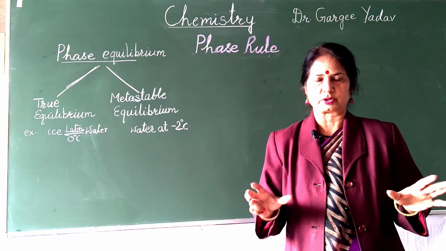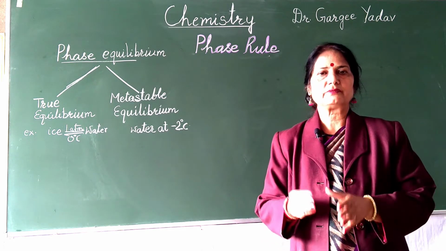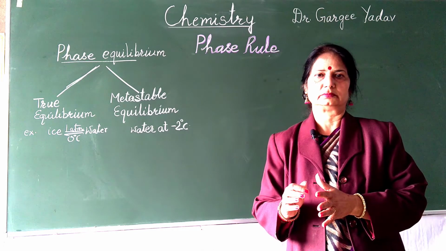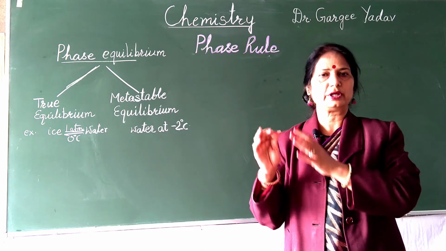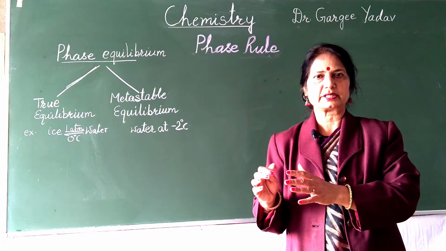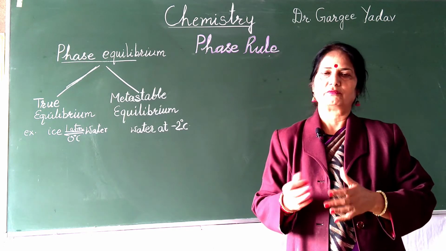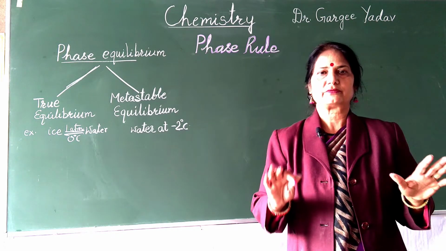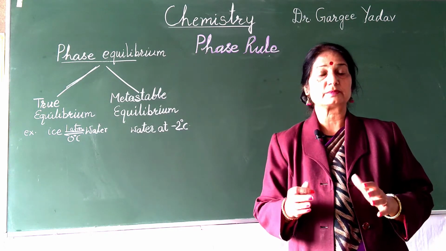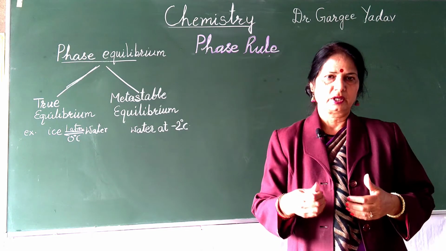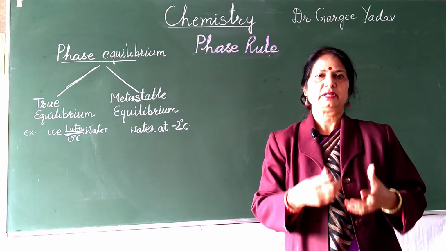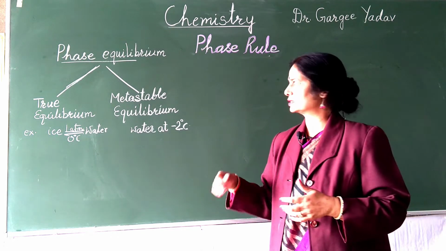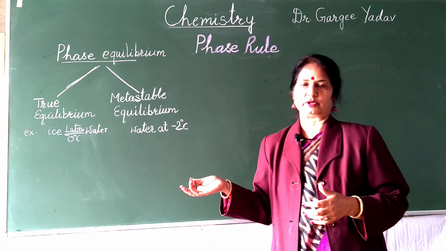That is not possible. Only by very careful cooling of water at 0 degree centigrade can we get water at -2 degrees centigrade, but we cannot get water at -2 degrees centigrade by melting of ice. So this is the metastable equilibrium when we are considering phase equilibrium.